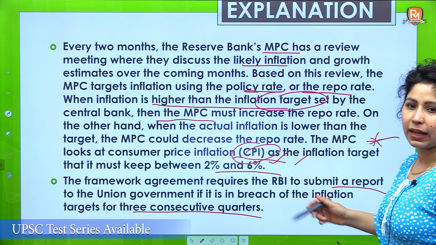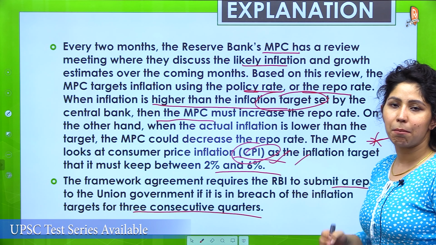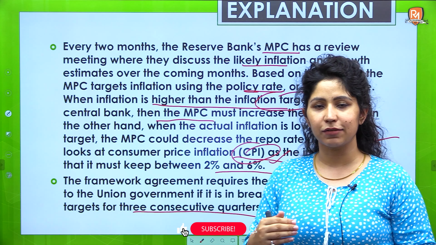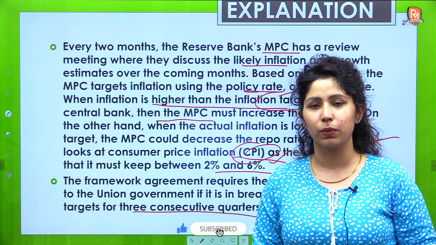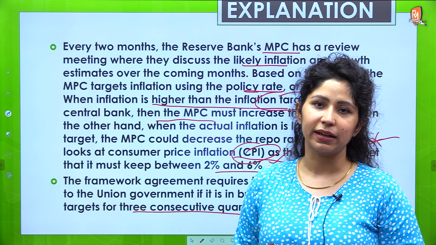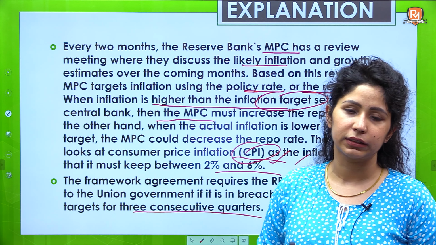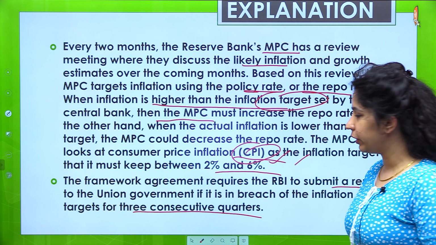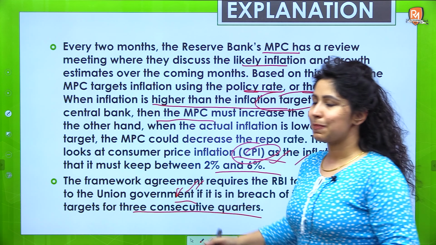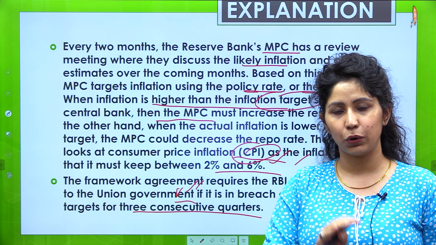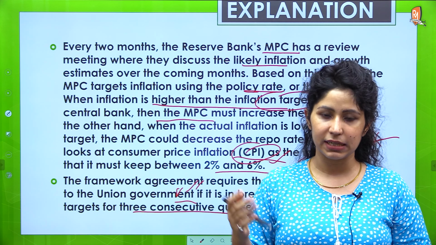So the framework agreement requires the RBI to submit a report to the central government if the inflation target is breached for 3 consecutive quarters. For example, if it goes above the 6% target for 3 consecutive quarters, then a report has to be submitted to the union government specifying the reasons why the target was breached, and the same below 2%, below 2% or above 6%.